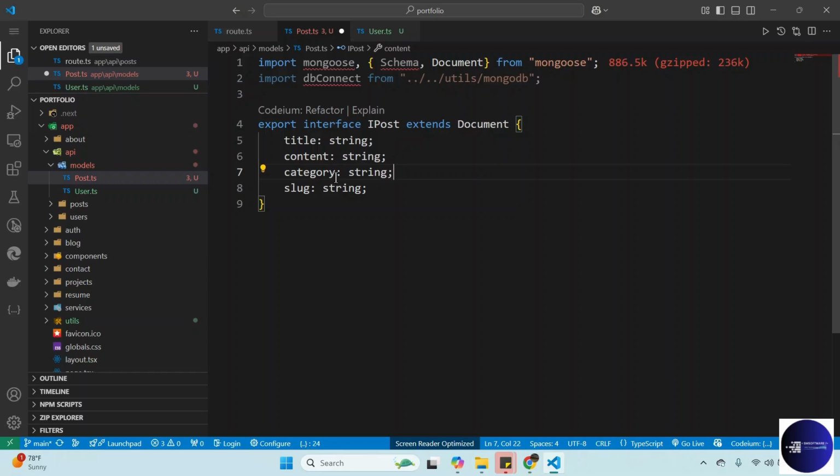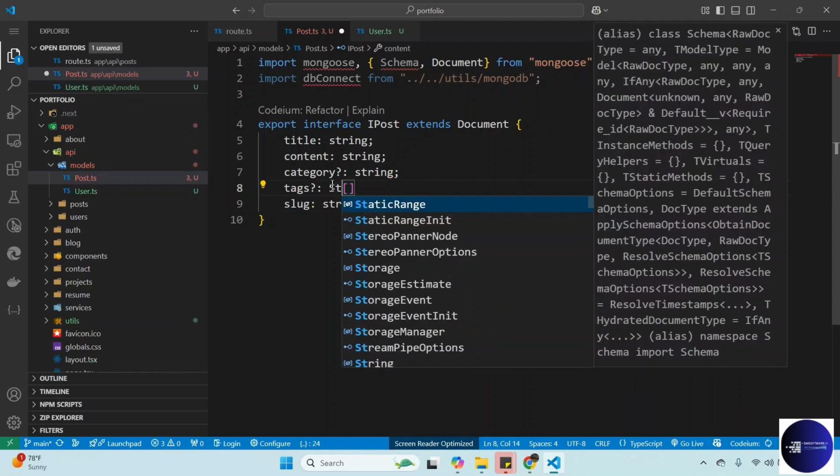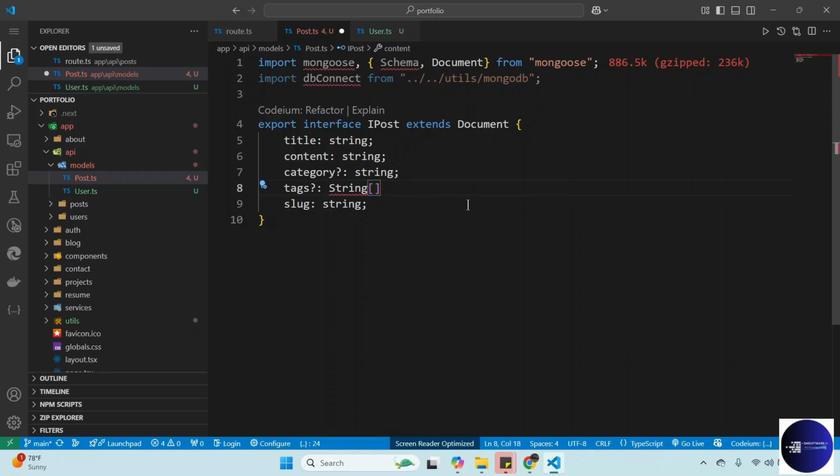Category is also a string, and also is optional. It's not required. It could be nil. And then also we have tags. Tags also is optional. It could be nil, but tags is actually a string.